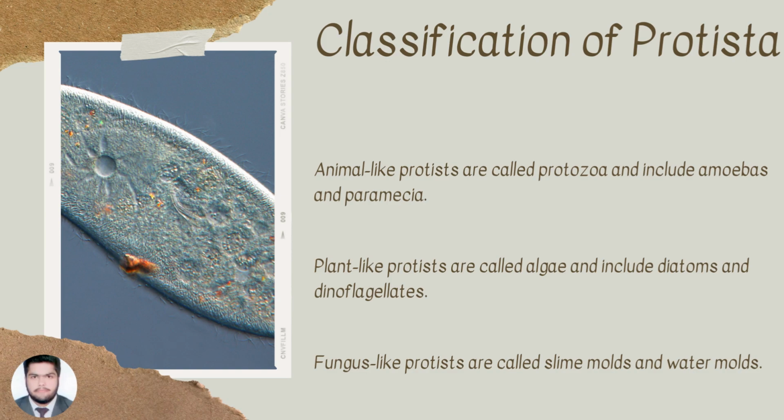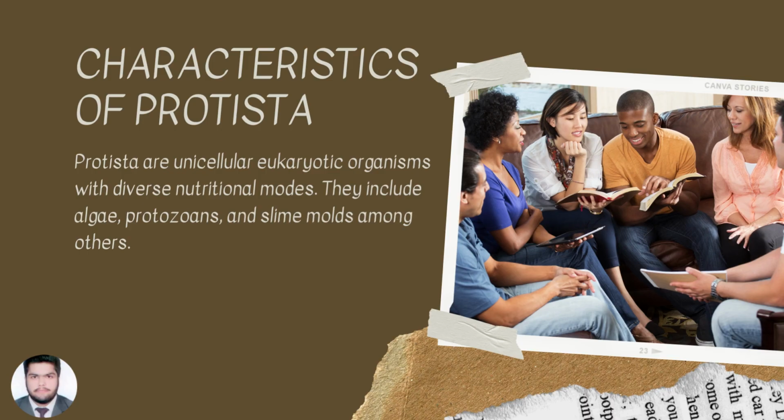Classification of Protista. Animal-like protists are called Protozoa and include amoebas and Paramecium. Plant-like protists are called algae and include diatoms and dinoflagellates. Fungus-like protists are called slime molds and water molds.